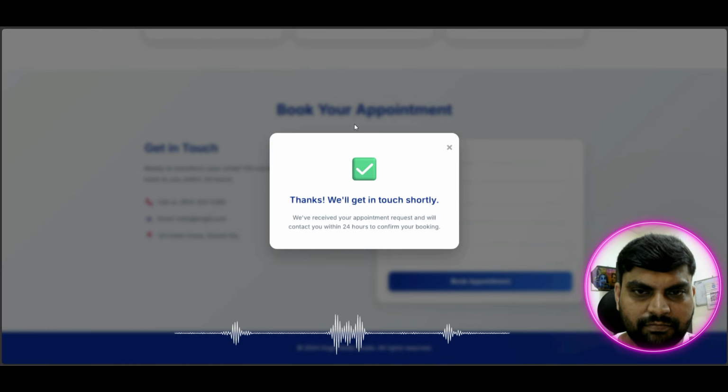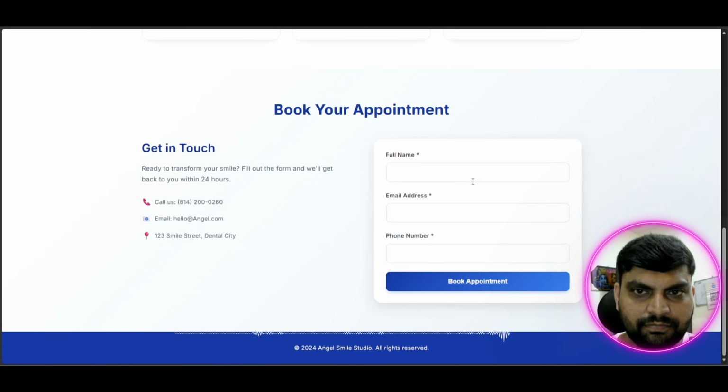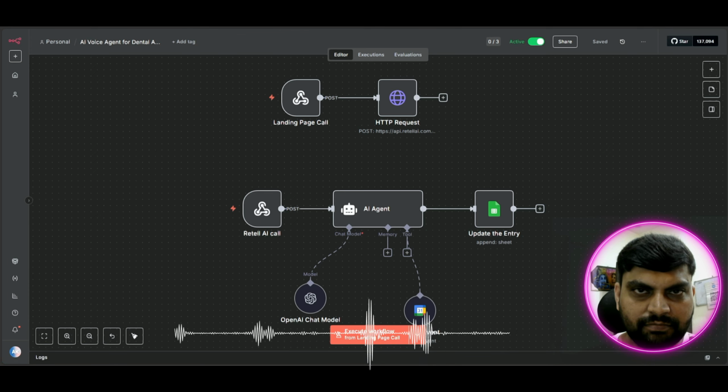Thanks so much, Anurag. We scheduled your appointment. You'll get a confirmation message shortly. Looking forward to seeing you at Angel. Take care. Your appointment is all set for Saturday at 11 a.m. in Ghaziabad for a cleaning. If you need any further assistance, feel free to reach out. Have a great day. Thank you so much. You're very welcome, Anurag. Take care and see you soon at Angel Clinic.